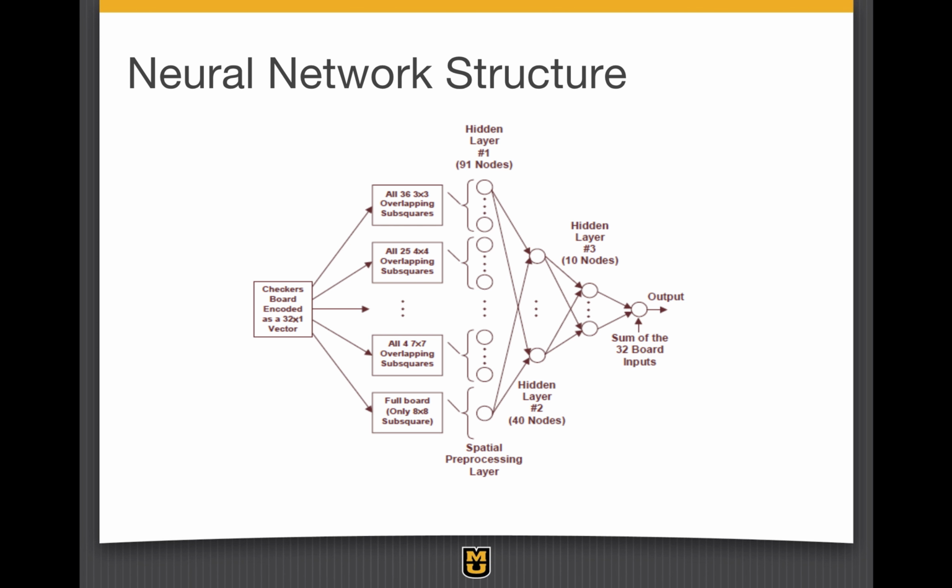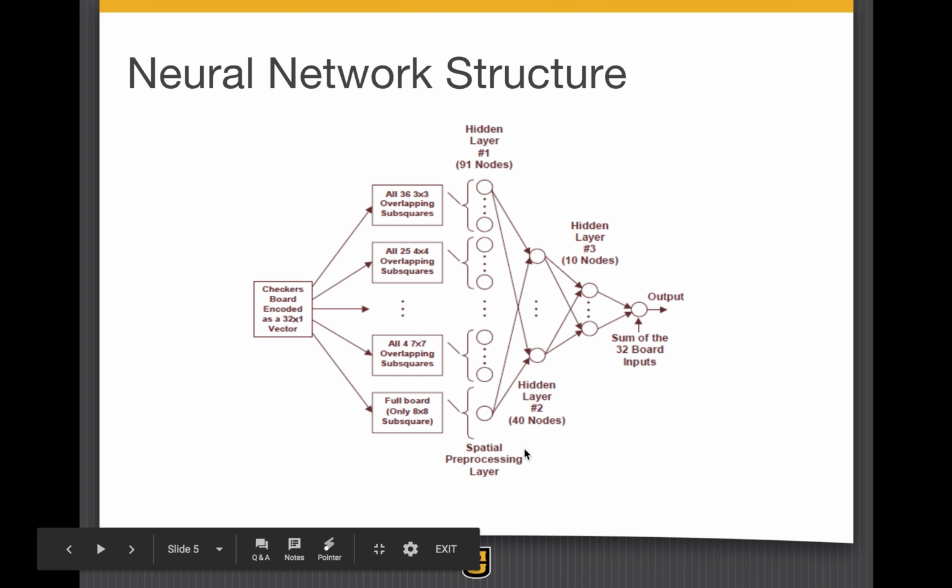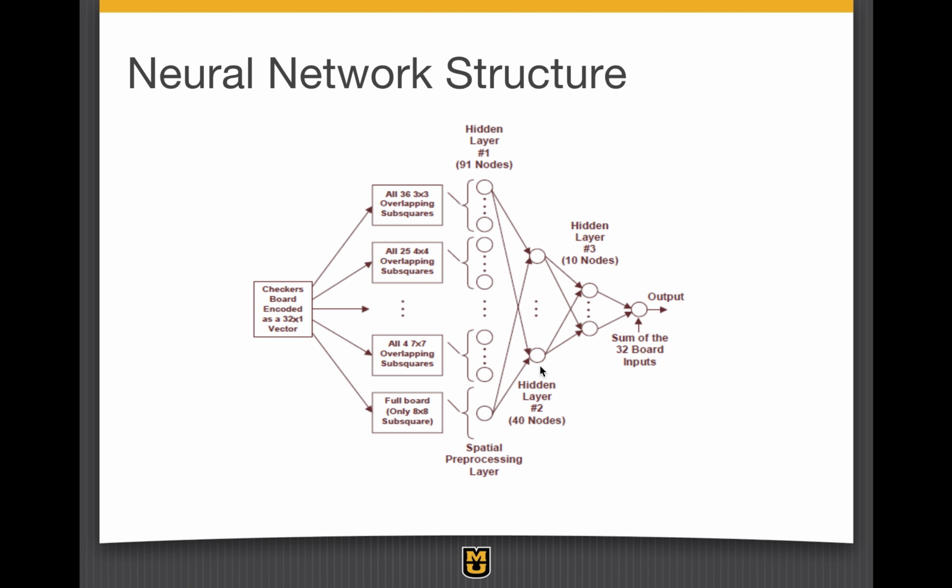Now we have a look at the neural network structure. The artificial neural network is used to represent checkers playing strategies. The network served as a board evaluation function. Given any board pattern as a vector of 32 inputs, the first hidden layer assigned a node to each possible square subset of the board. Each available square in a given subset was assigned a weighted connection, and the dot product of the weights and elements in the available squares was filtered through a hyperbolic tangent function.